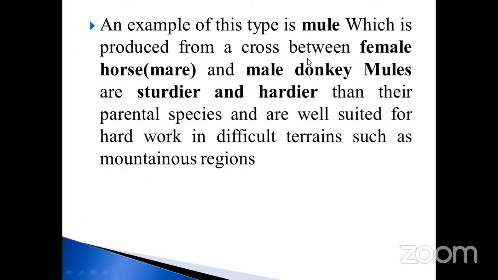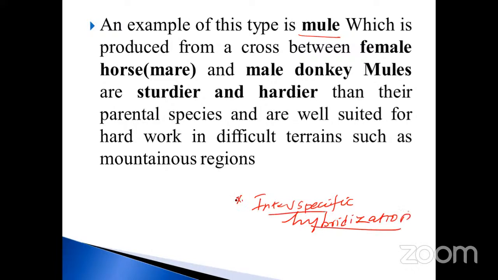An example of this type is the mule. Don't forget, my dear student, this is very, very important. Mule is an example of interspecific hybridization. So many times they may ask questions. What is the meaning of mule? Mule is nothing but the cross between, just take an example, a female horse, that is called a mare. This is a NEET question, my dear, NEET question.